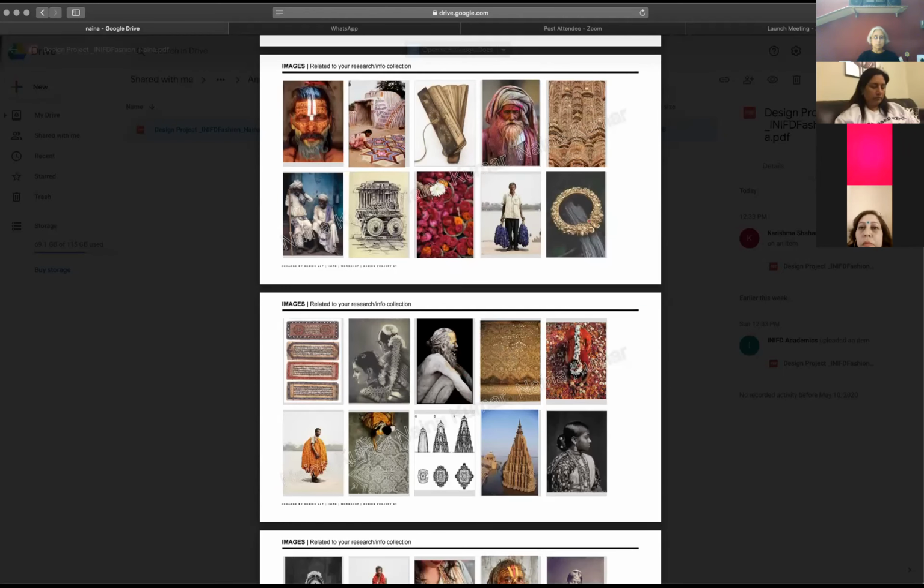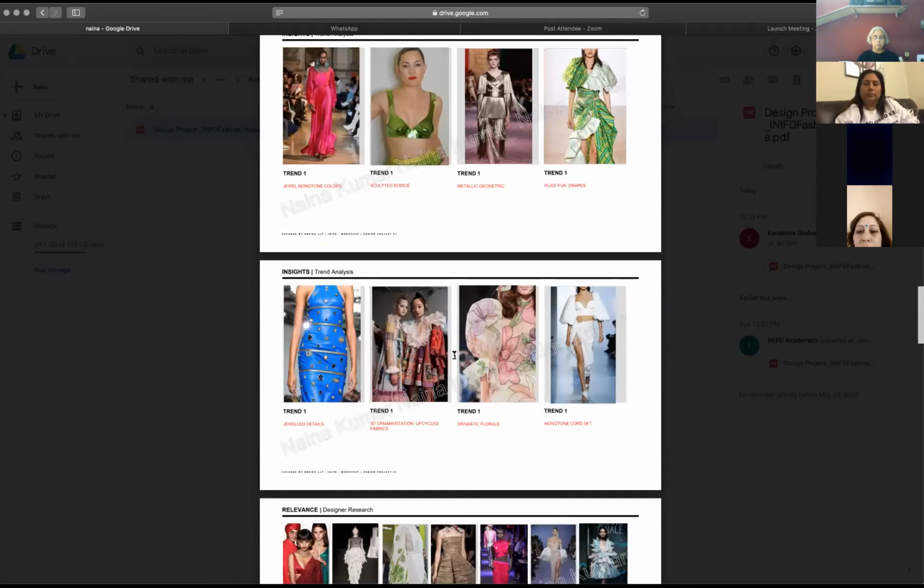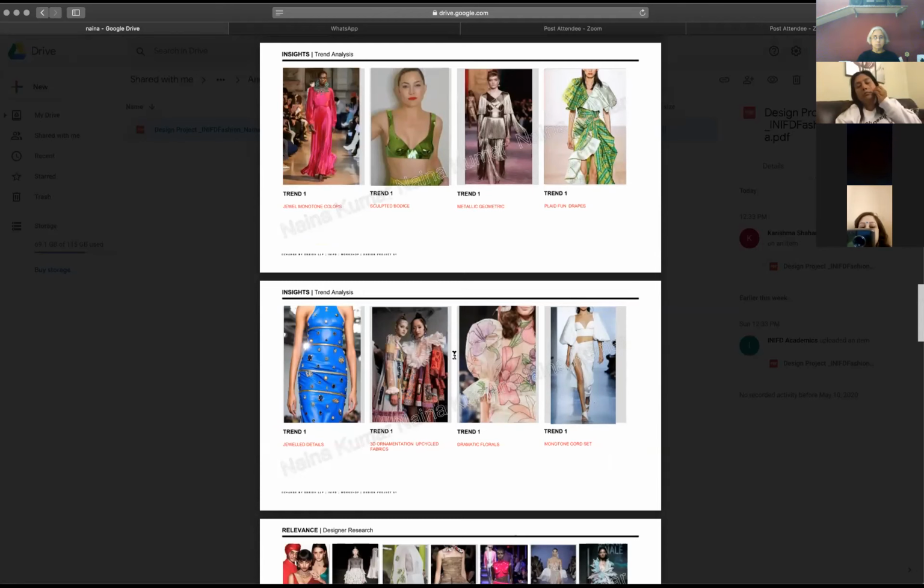And then in this part, which is define inspiration, you're doing your first lot of trend analysis. A lot of you have done this quite nicely, where we're actually talking about a larger trend. In some presentations I saw, people getting very specific about very specific things. But there's no one right way of doing this. You'll see through all the presentations that I'll show you that the way of presentation is changing, even though you are all working within a very restricted framework.